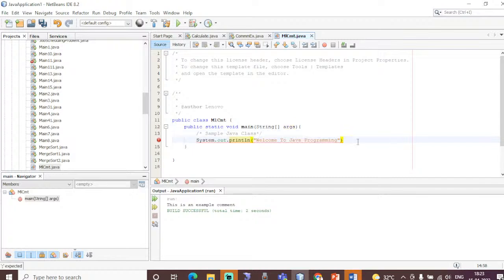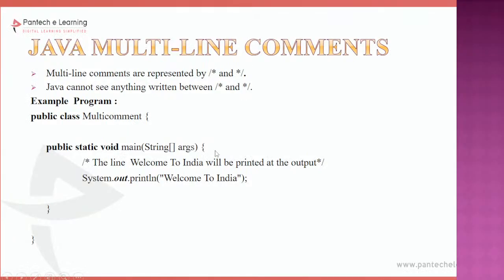I should terminate this with a semicolon. I am clicking the save button, and then I right click this code and there is an option called run file. Clear with this? Whatever is written within this System.out.println will be printed at the output. The multi-line comments are enclosed within slash asterisk and then asterisk slash. Clear? So what do you mean by a single line comment and what do you mean by a multi-line comment?